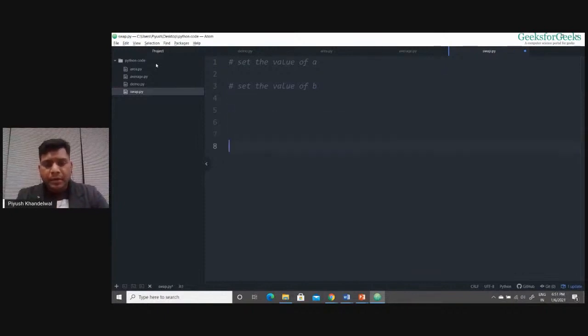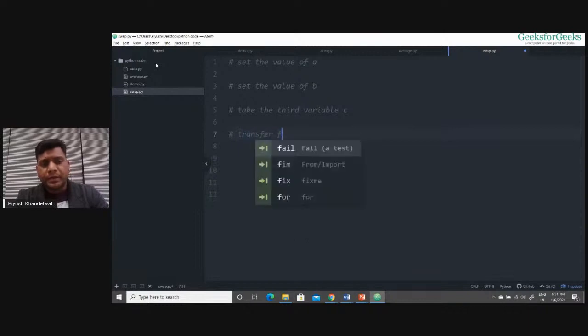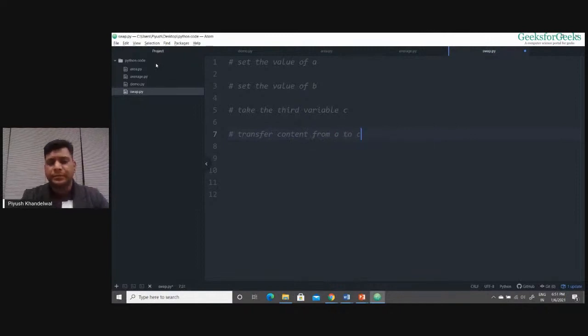Then, for swapping, we need a third glass. Or we can say instead of glass, we'll say variable here. Take the third variable C. Right? Then, when we had the third glass with us, what we did, we transferred from A to C first. So transfer content from A to C. This is step 1.